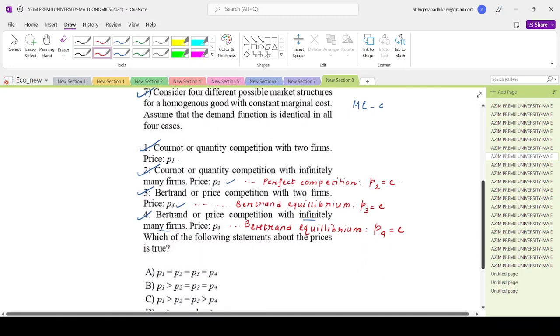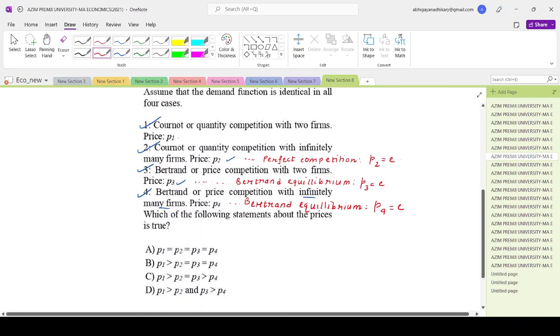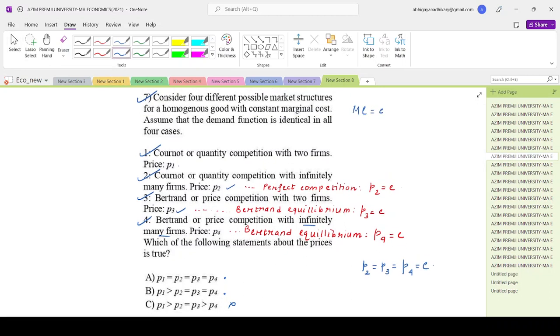So now what the options say, which of the following are true essentially. So if you look at the options, the first thing which we directly obtained is P2 is equal to P3 is equal to P4 is equal to C. This is for sure. So it can be either option A or option B. C and D will not be there. So now the question is if P1 is also equal to C. Now if you remember, the answer is no, but we can also work that out and check.